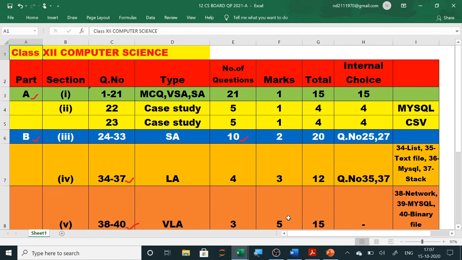So for today this much is enough. Note down all the 1 to 21 questions in your copy and solve them nicely. If you have any doubt, just write in the comment section and we will discuss the doubts. Now the next video will be for our case study.